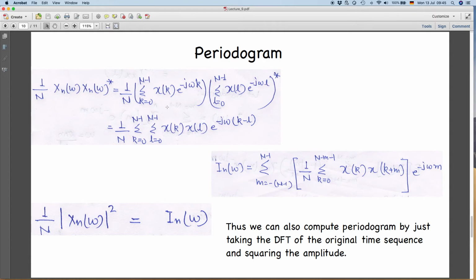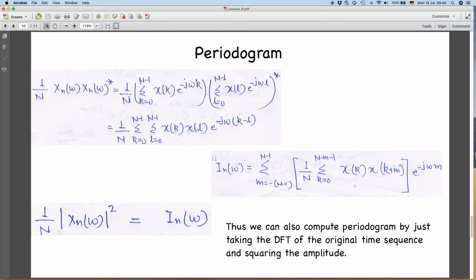Now see the similarity of this part, which has come after rearrangement of the terms, with your I n omega, because you are writing I n omega from your definition as the Fourier transform of your autocovariance function, right? This is your sample autocovariance function, and this outer summation is for the discrete Fourier transform. So the inside summation is for autocovariance, the outside summation is for the discrete Fourier transform.